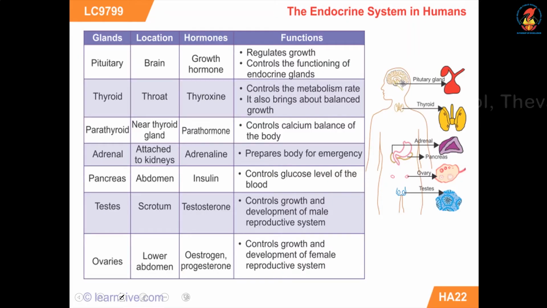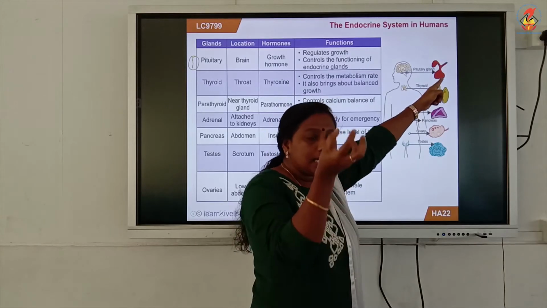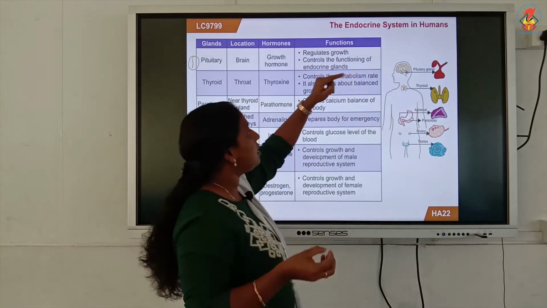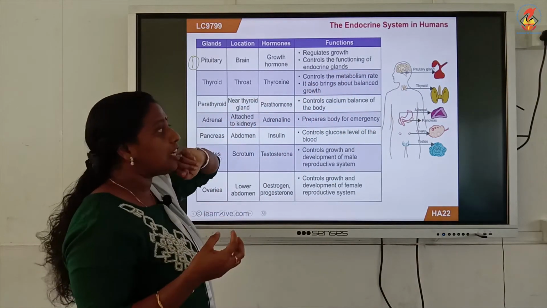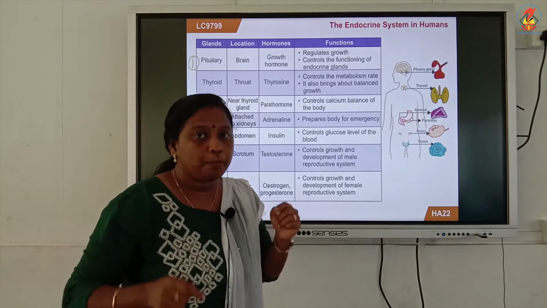First, number 1, we will start with the first endocrine gland. Number 1, it is the pituitary gland. Where is the location of the pituitary gland? It is seen in your brain. This is the location of the pituitary gland. The shape of the pituitary gland is like this. It's a hanging structure, somewhat like a drop of liquid hanging like that. You can see the pituitary gland in your brain.